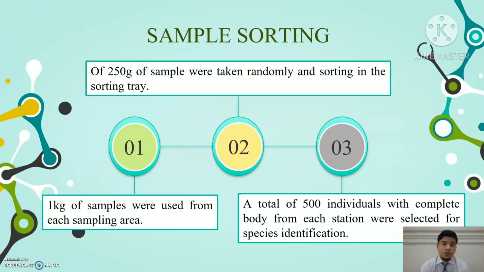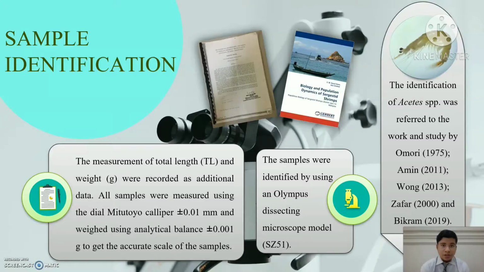For sample sorting, 1 kg of sample was used from each sampling area. Of that, 250 grams of sample were taken randomly and sorted in a sorting tray. From the 250 grams of sample, a total of 500 individuals with complete bodies from each station were selected for species identification. For the species identification, the measurements of total length and weight were recorded as additional data.